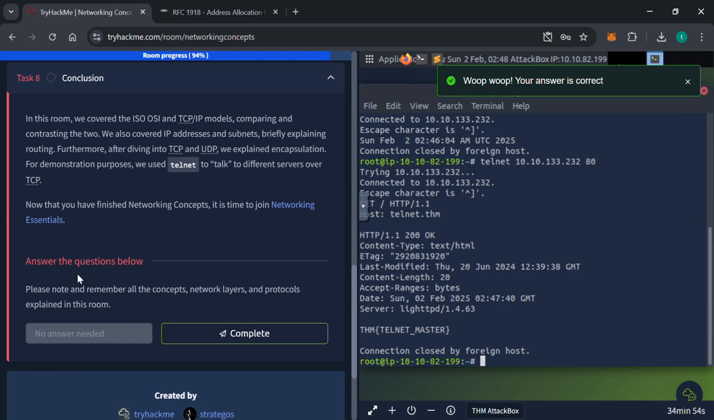In conclusion, we covered the OSI model, the TCP/IP model. We compared and contrasted the two. We also covered the IP addresses and subnets. We briefly explained routing. Furthermore, we dived into TCP and UDP. And we also used Telnet to talk to different servers over TCP.